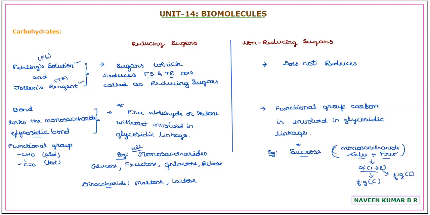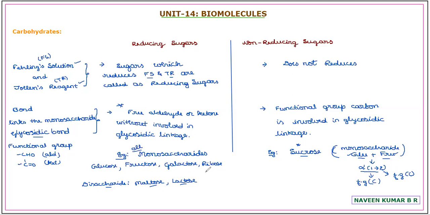As both the functional group carbon atoms are involved in formation of a glycosidic linkage, sucrose is the only non-reducing sugar. Whereas in all the other examples, one functional group carbon, in the case of maltose or lactose, is free to exhibit the reducing property. Or in all the monosaccharides, the glycosidic bond is not present, hence they are all reducing in nature.